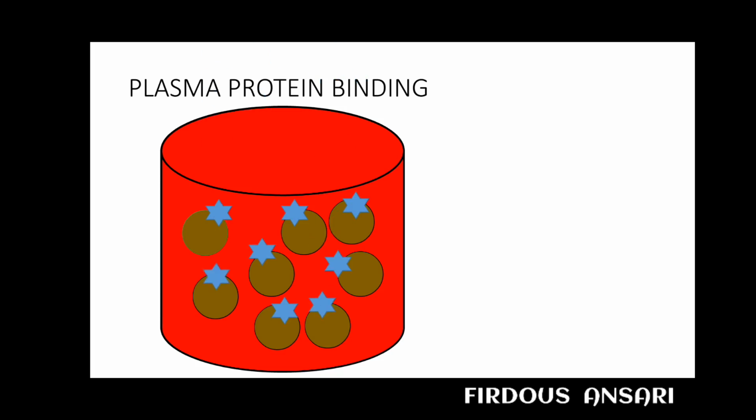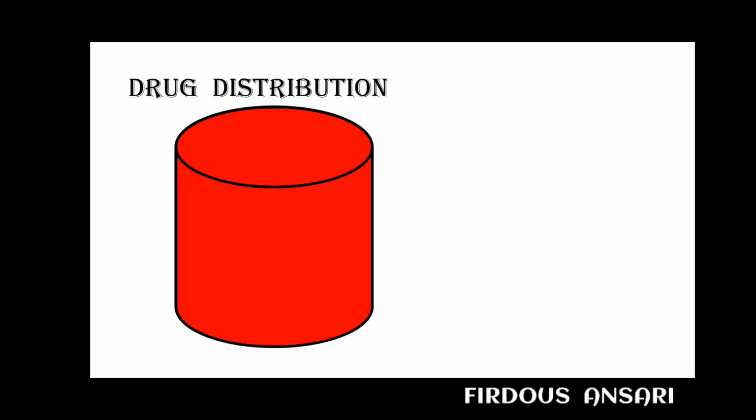But once saturation of the plasma protein takes place, the drug will be free, and this free drug can easily leave this vascular compartment. One more important thing is bound drugs are always in equilibrium with the free drug. If 4 drugs are bound, then 4 drugs are free, and this free drug can easily undergo metabolism and elimination. Now, if the level of free drug is less, then some bound drug will leave the plasma protein, so that the free drug and bound drug are always maintained in equilibrium.